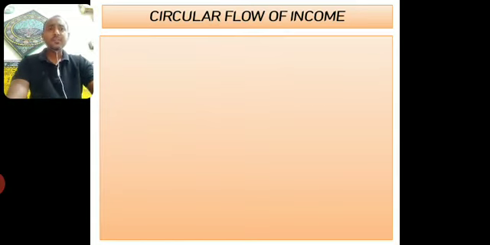After understanding this, gradually we will proceed to its more important concepts: national income, its components, different methods of measurement of national income, and the precautions we have to take while calculating national income. We are going to learn all these things in our later classes. But first of all, we have to understand what is circular flow of income. So let's begin the class.